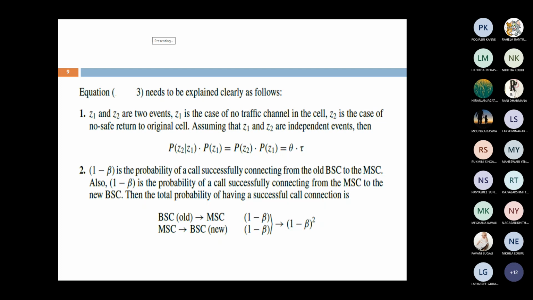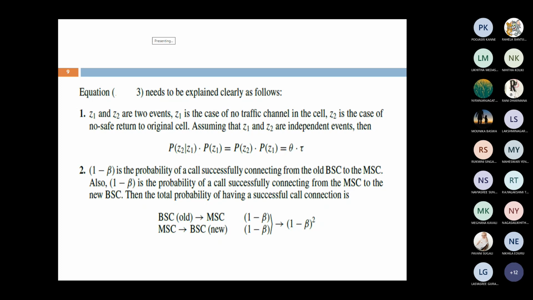Suppose there is no setup channel available in the new cell, and suppose we do not return back to the original cell. It is not a safe return. These are the two events, Z1 and Z2. Then assuming that both Z1 and Z2 are independent events, the probability of Z2 given Z1 multiplied with the probability of Z1 is equal to the probability of Z2 multiplied with the probability of Z1, which is equal to theta multiplied with tau.